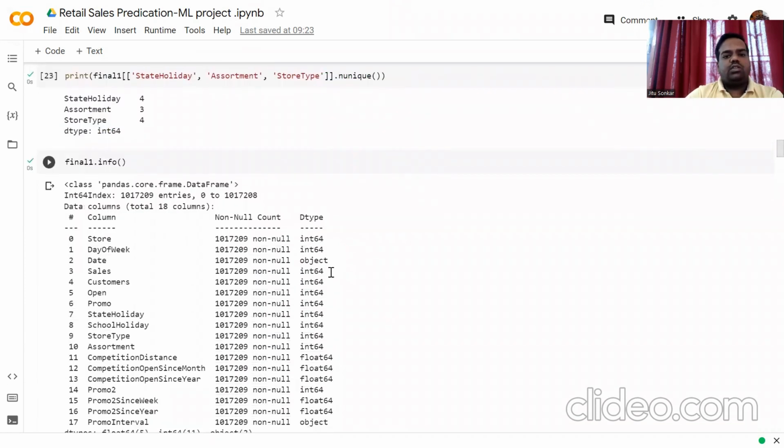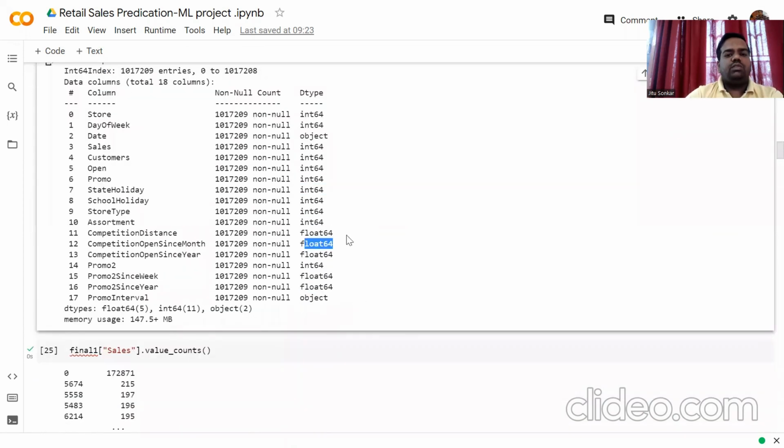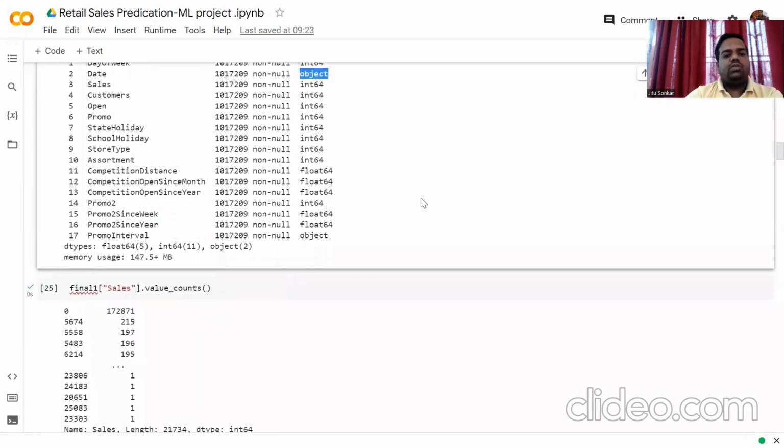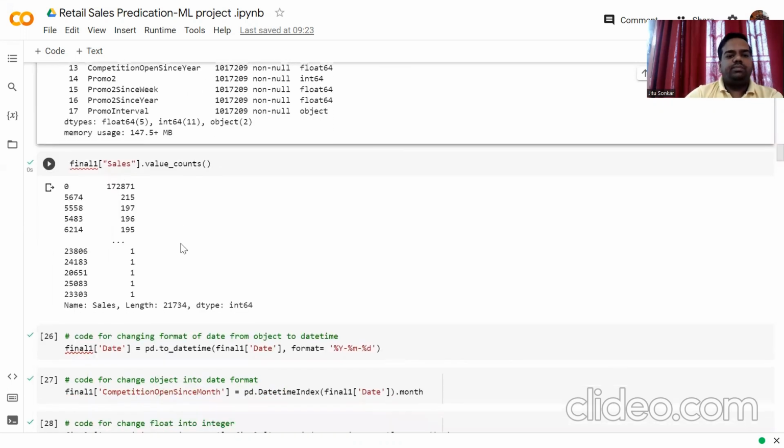Integer64 is okay, but here the date is object, and I also see float64 values. So we have to change these to integer type, and the date to datetime. For the target variable, that is sales, we have to check the value counts. We find that there are sales of 0 in 1,70,871 rows. It means that 16.5% of data has sales equal to 0.